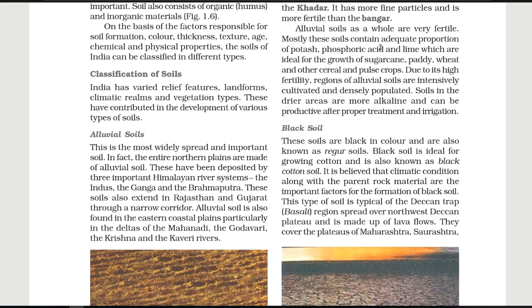Mostly these soils contain an adequate proportion of potash, phosphoric acid and lime. Now see the chemical properties, what it contains: potash, phosphoric acid and lime, which are ideal for the growth of sugarcane, paddy, wheat and other cereal and pulse crops. So in this kind of soil, we are able to grow sugarcane, paddy, wheat and other cereal and pulse crops.